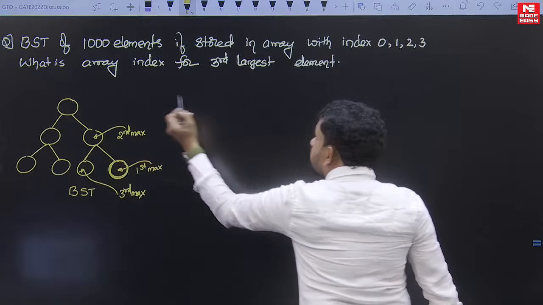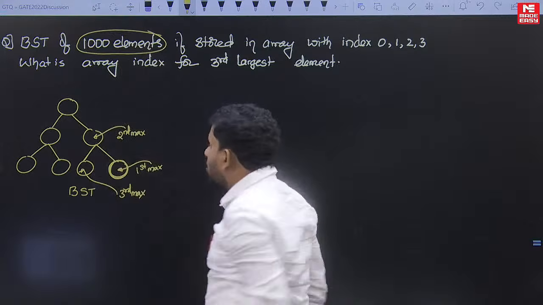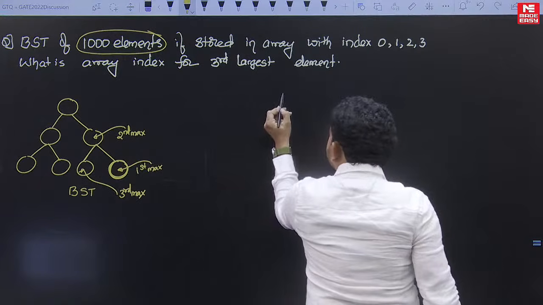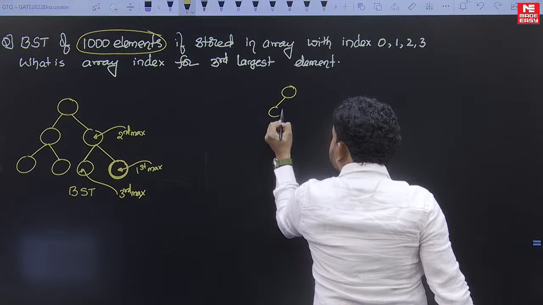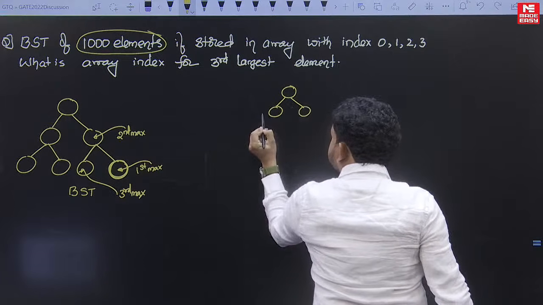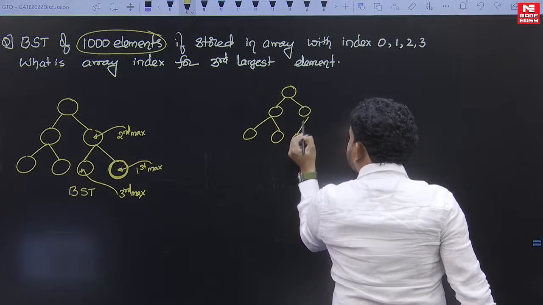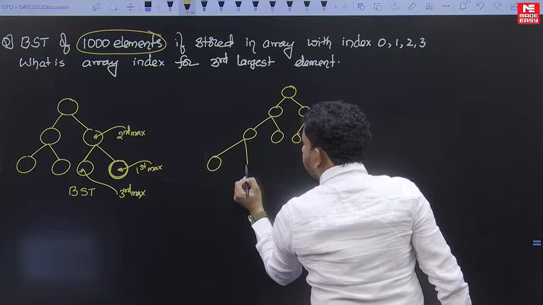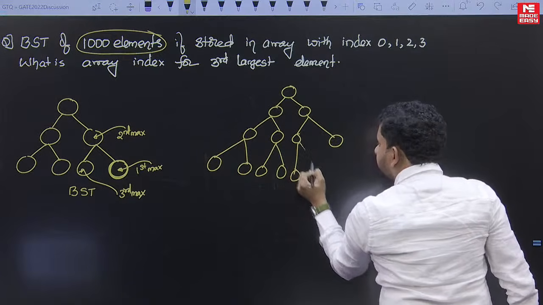But the thing is, these 1000 elements are not going to load a full tree of all levels, right. For example, until level 1 is 1 node only, until level 2, 3 nodes, until level 3 it becomes 7 nodes, until level 4, it becomes 15 nodes.